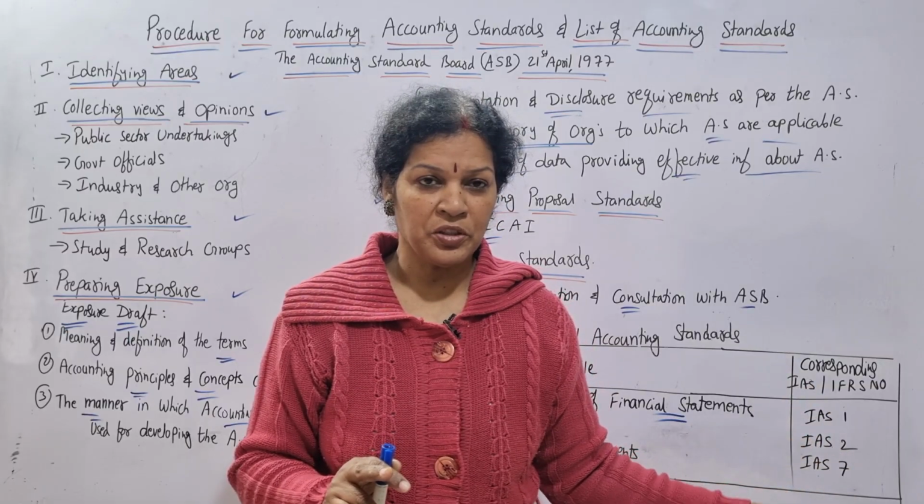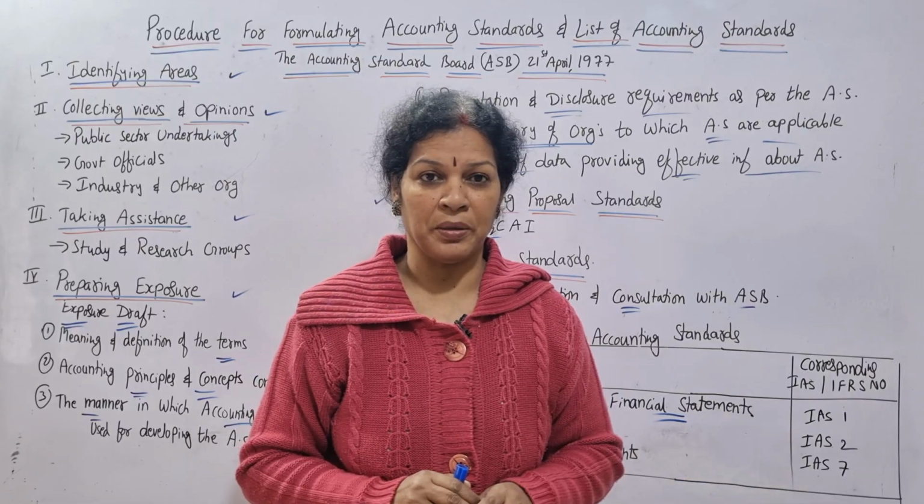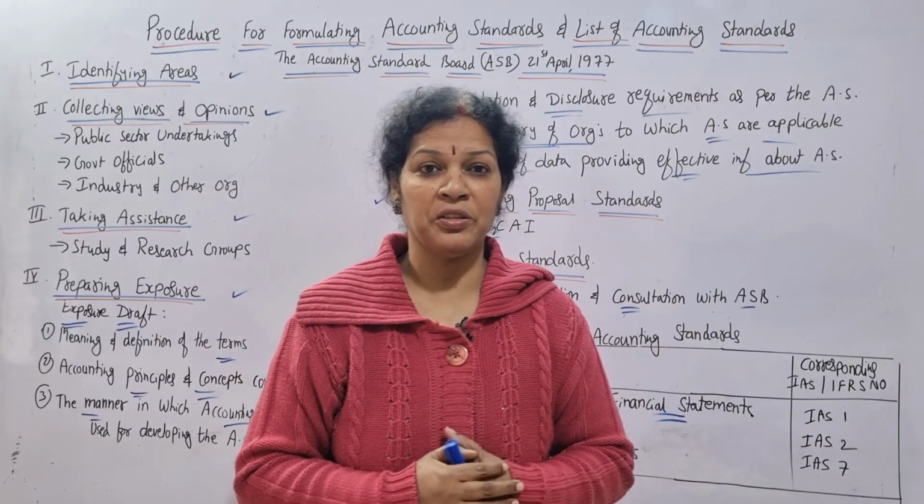Next, after 2, which one comes? 7th, Indian Accounting Standard 7. 7 is the cash flow statement. 3 are over. 2 more you take. Learn 5 by heart. It will be easy for you to remember.